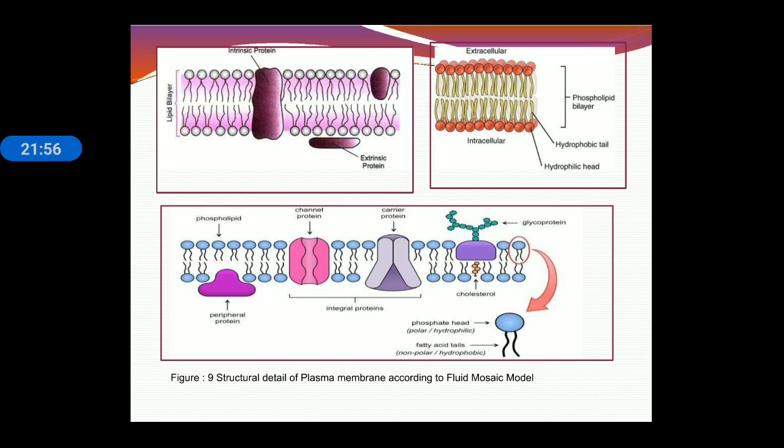You can see in this slide, this is a lipid bilayer having head and tail. Globular head is there and two tails are attached with each head to form lipid bilayer, and it contains intrinsic protein, extrinsic protein, and this intrinsic protein or channel protein or carrier protein helps in the transport of molecules from inside to outside of the cell or from outside to inside of the cell.